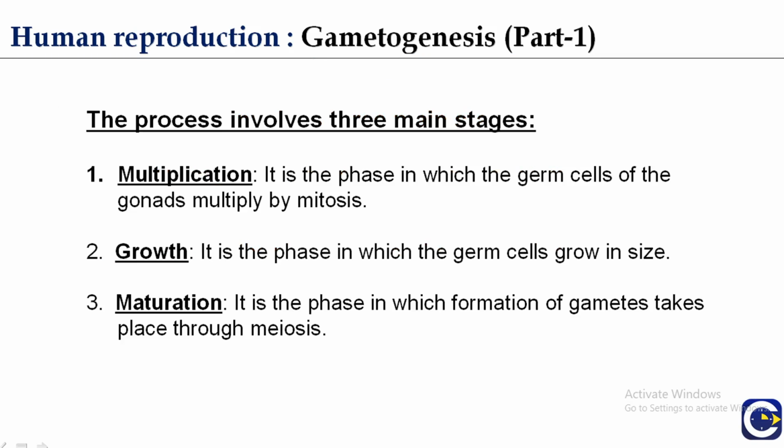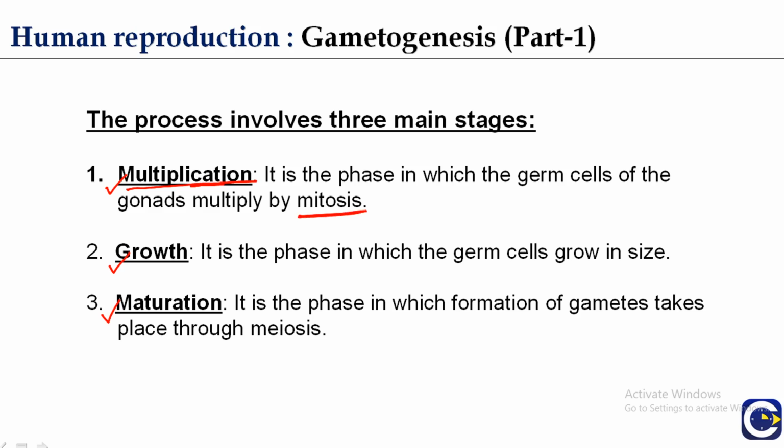Now, the whole gametogenesis process consists of three main stages. First is the multiplication phase, second is the growth phase, third is the maturation phase. In the multiplication phase the germ cells multiply by means of mitosis.